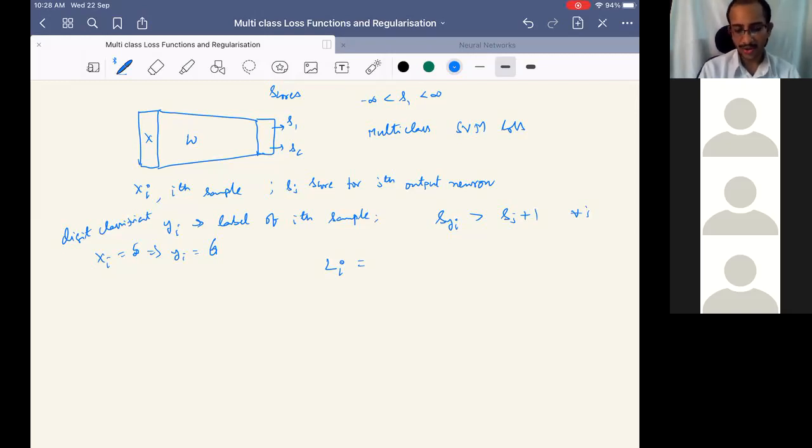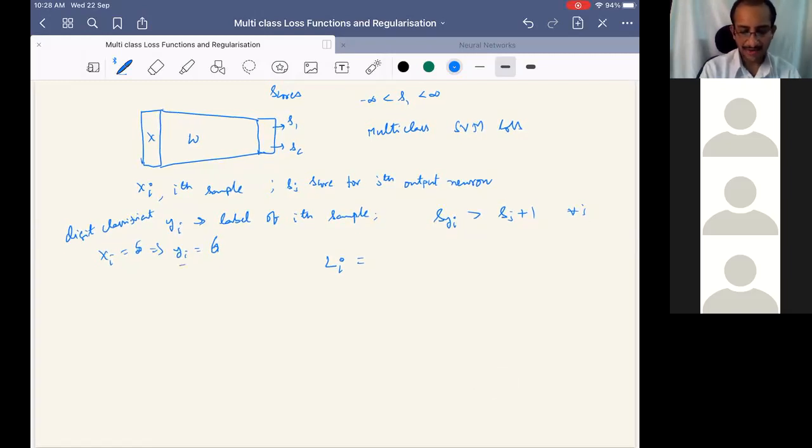Just for the index, I have written 6 here because we are writing indexes starting from 0, 1, 2, and so on. So now, how did we define Li for the multi-class SVM loss? It is the maximum of 0 and Sj plus 1 minus S_yi.